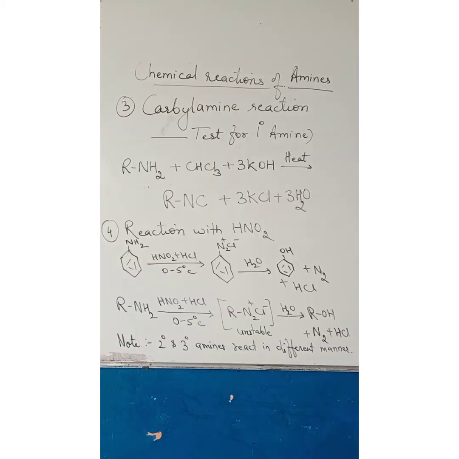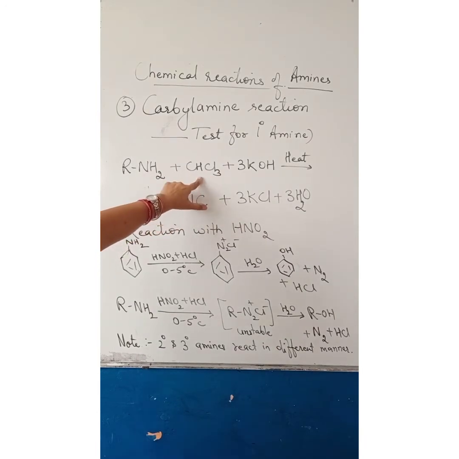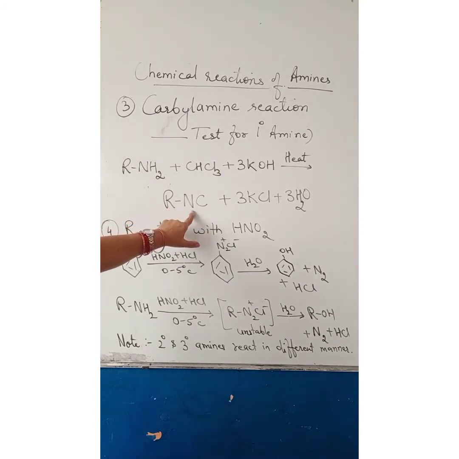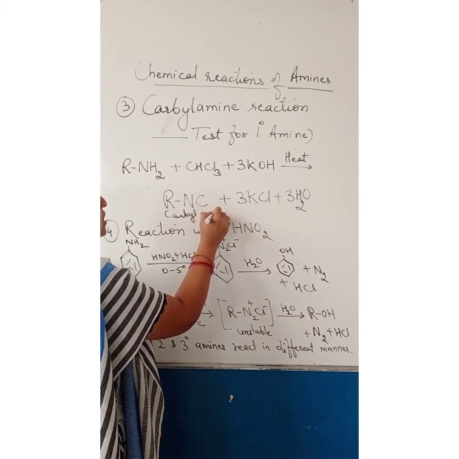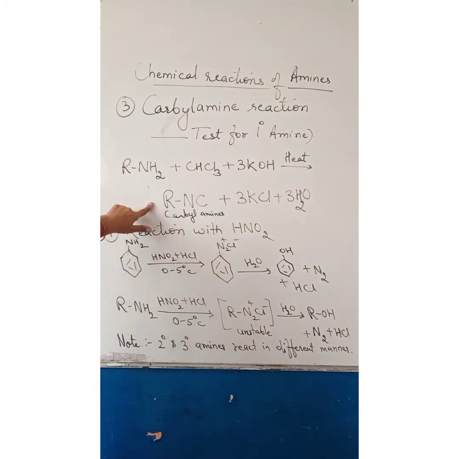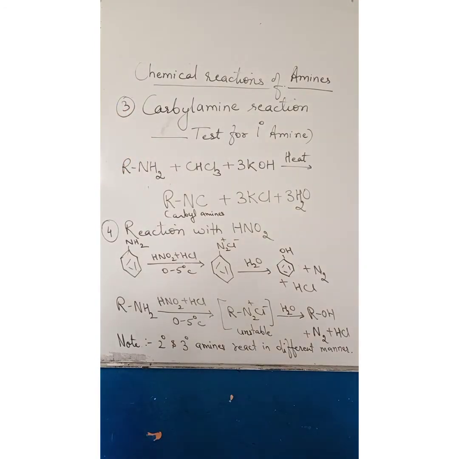Next one is carbylamine reaction. This reaction is a test for 1 degree amines. Both aliphatic and aromatic amines on heating with chloroform and ethanolic KOH form isocyanide, or we can call this carbylamines, which is very foul smelling. So we can readily distinguish 1 degree amine from 2 degree and 3 degree using carbylamine reaction.